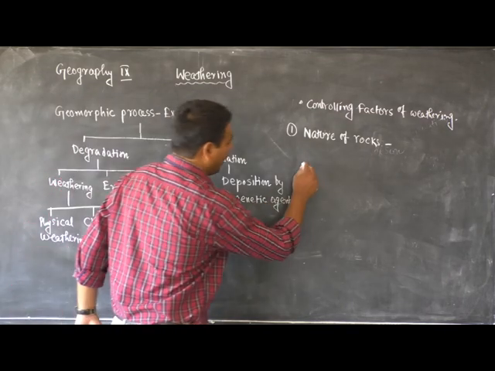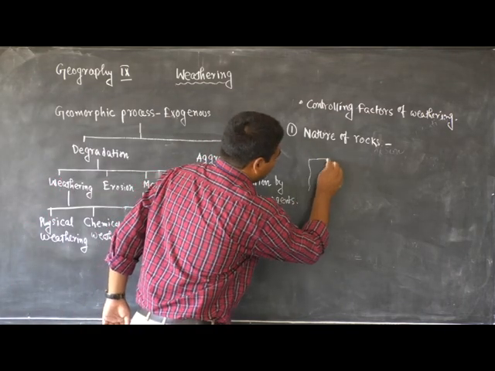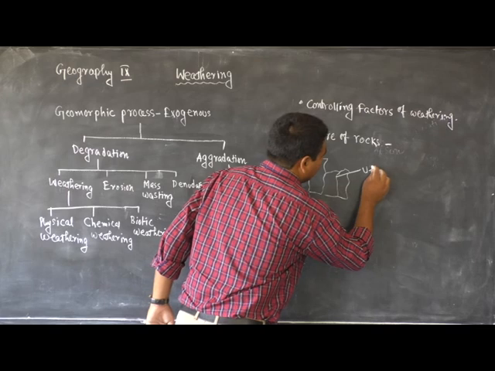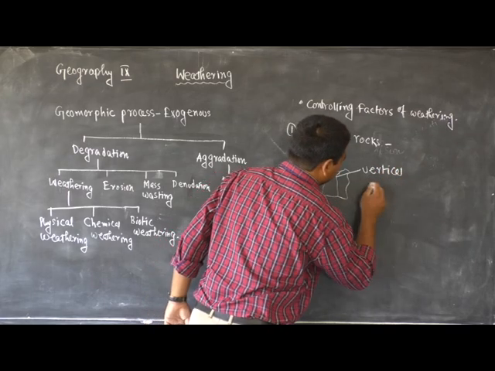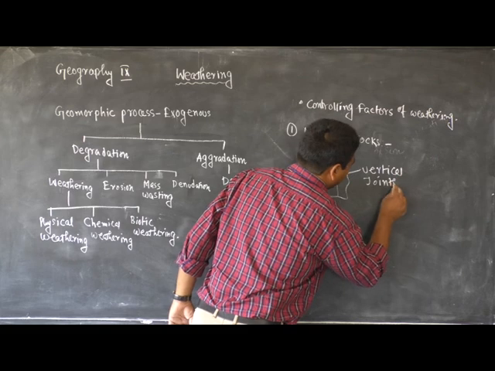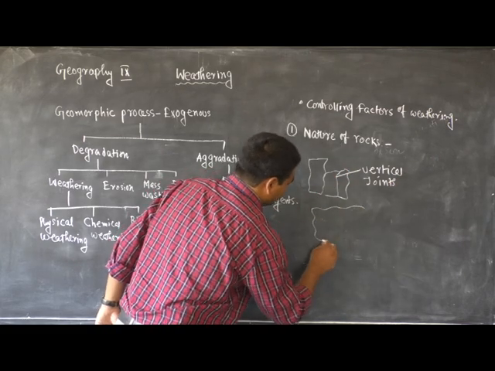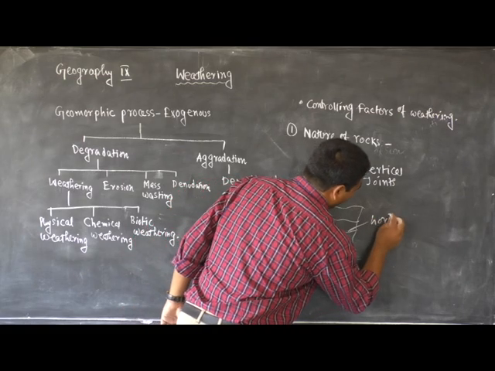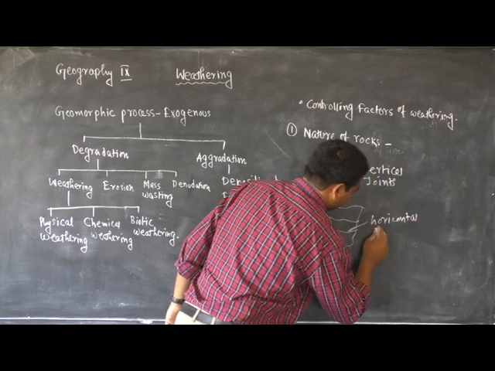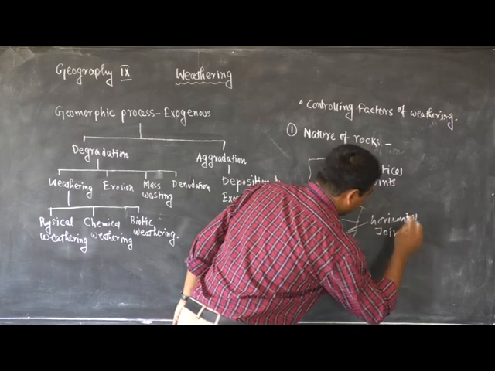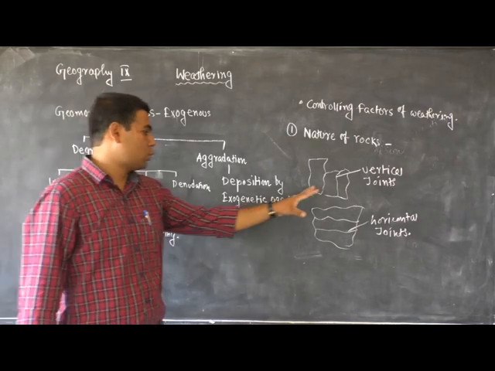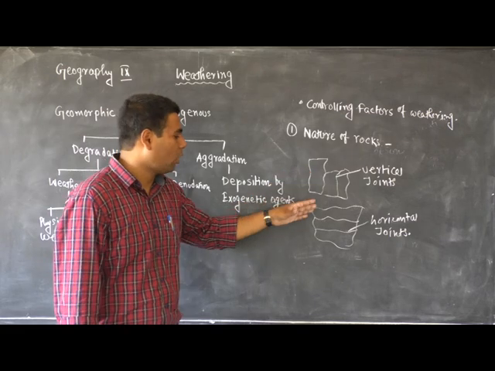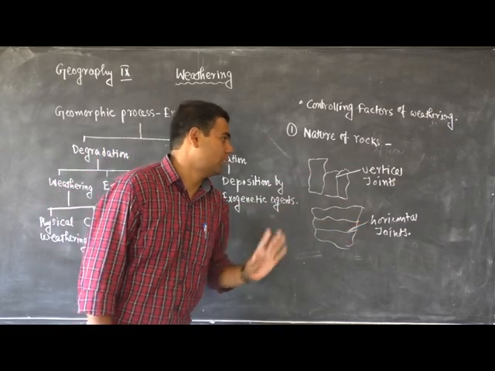Some rocks have vertical joints, and some rocks have horizontal joints. The rocks having vertical joints are more affected by weathering than the rocks having horizontal joints.